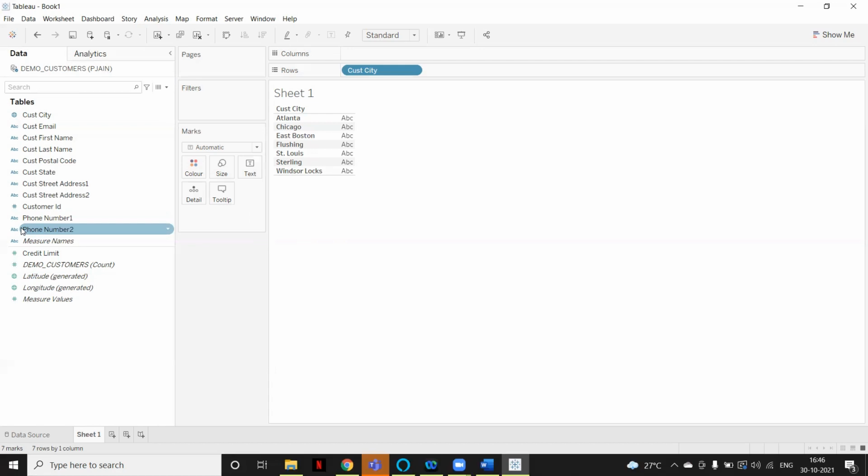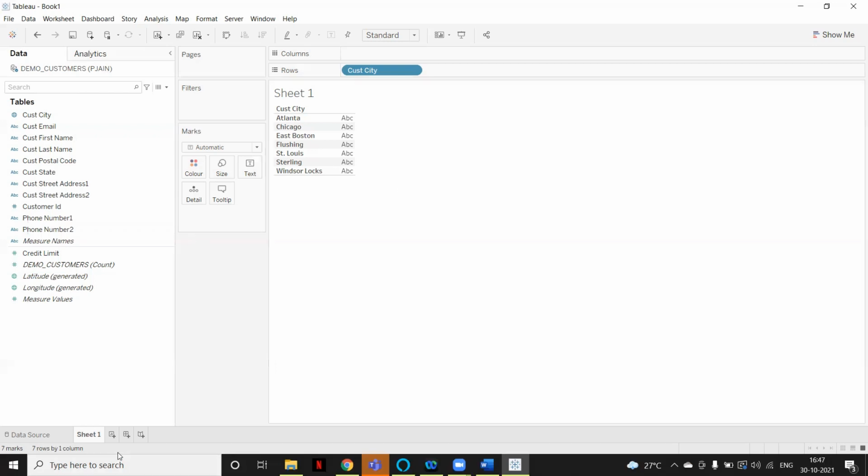If you are using a live connection and your database is down, the dashboard or workbook won't show the data because every time it is fetching the data from the database. Also, the performance of extract is fast as compared to the live connection, because we are not loading the data from the database here.